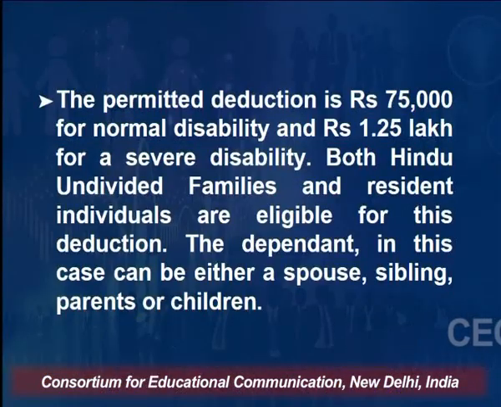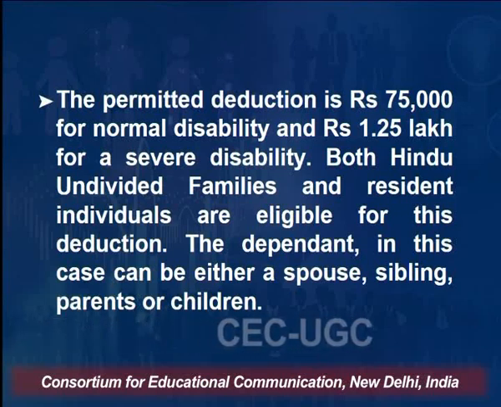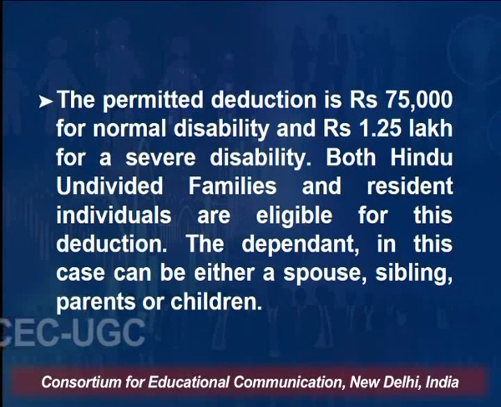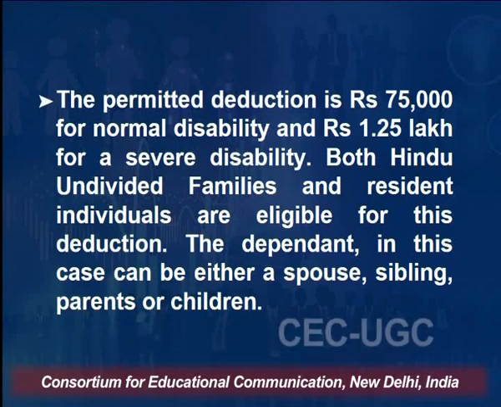The permitted deduction is 75,000 rupees for normal disability, as I have already explained, and 1.25 lakh rupees for severe. Both Hindu undivided families and resident individuals are eligible for this deduction. The dependent in this case can be a spouse, sibling, parent or children. So anybody can be a dependent, not only the child but even the spouse, the sibling or the parents.